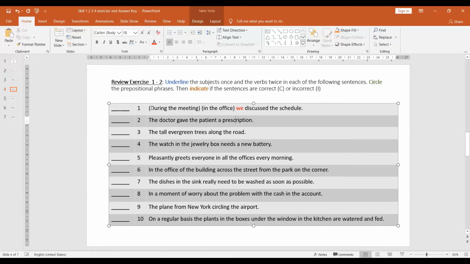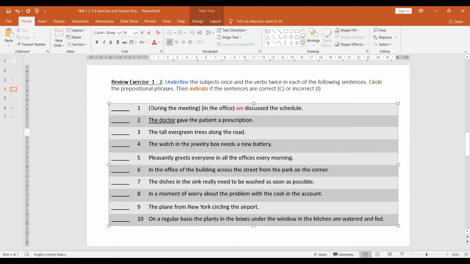The doctor gave the patient a prescription. This is correct. The doctor is the subject, and gave is the verb. There are no prepositional phrases in this one.